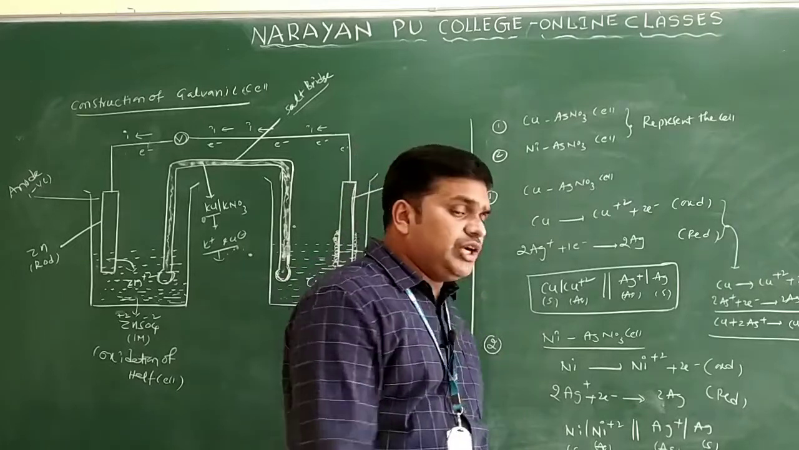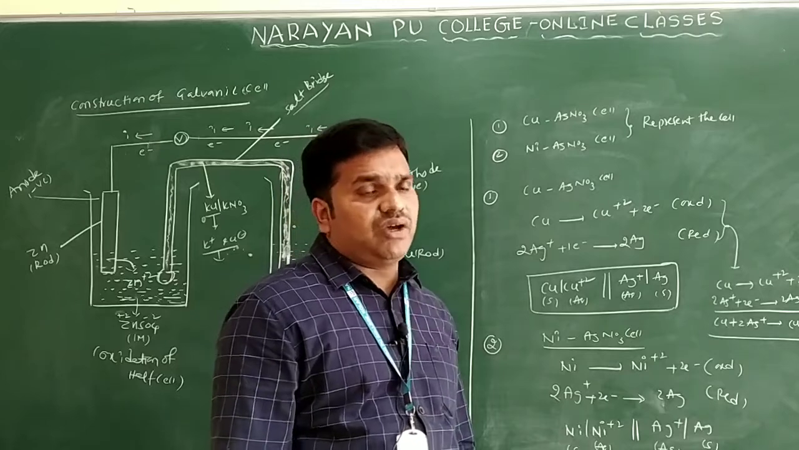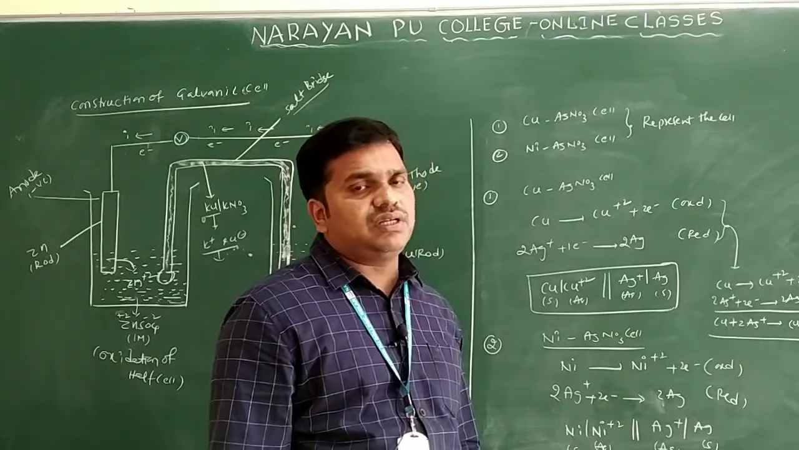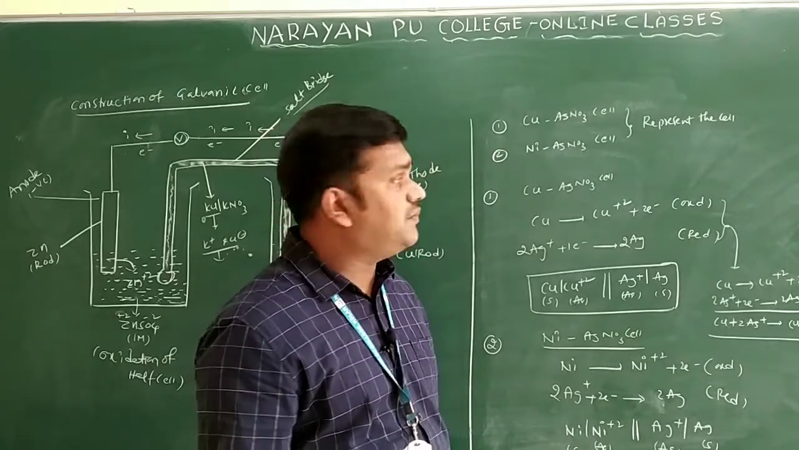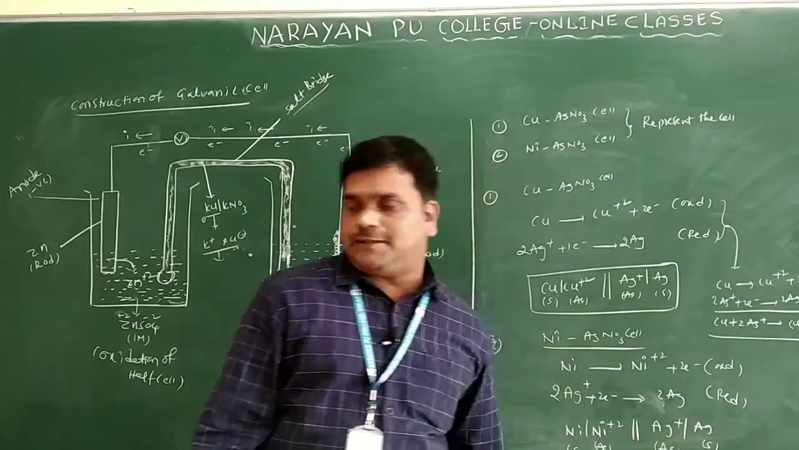So in an electrochemical cell, if you want to write the reaction, you first write the oxidation half cell, then the salt bridge, then you write the reduction half cell only. So this is regarding the representation of the cell only.